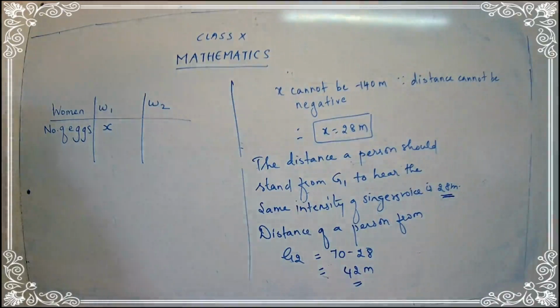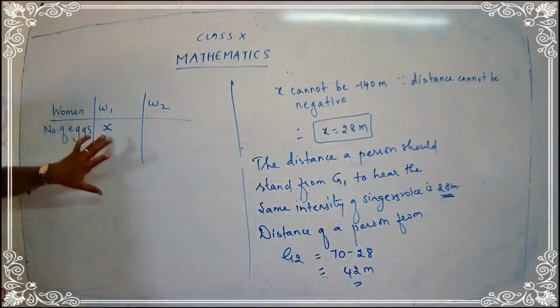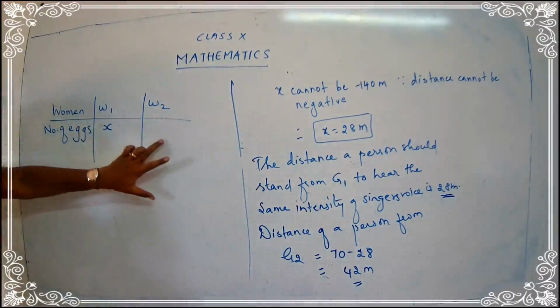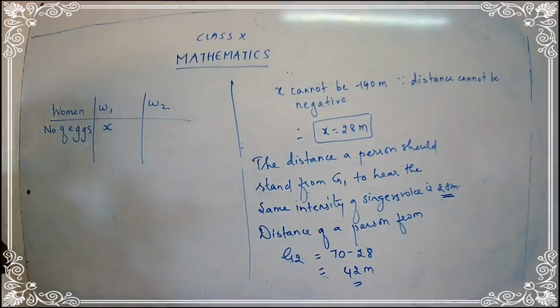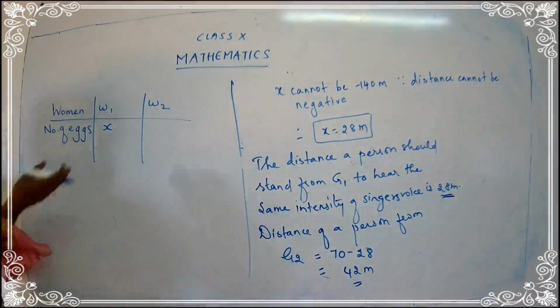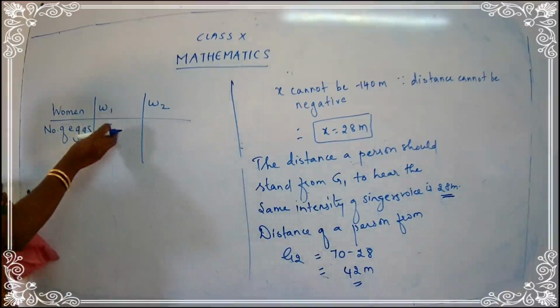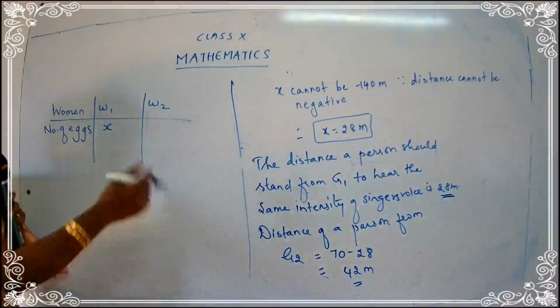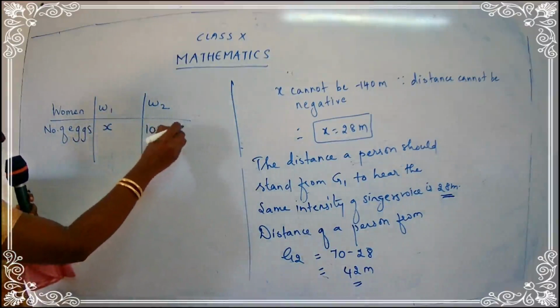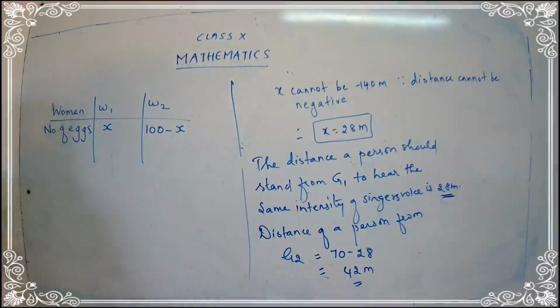We don't know the number of eggs with the women, so I am just considering the number of eggs with woman 1 as X. If the first woman has X eggs, what about woman 2? She is going to have 100 minus X, the same logic that we used in our previous sum. If she has 40, here she is going to get 60, that is 100 minus X. Okay, so we have taken the next step.